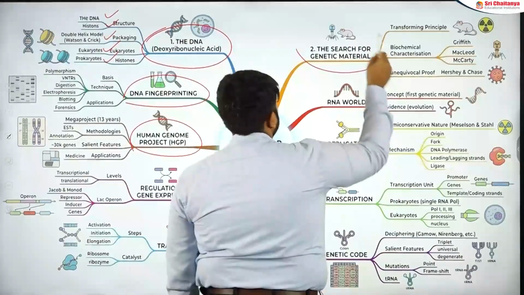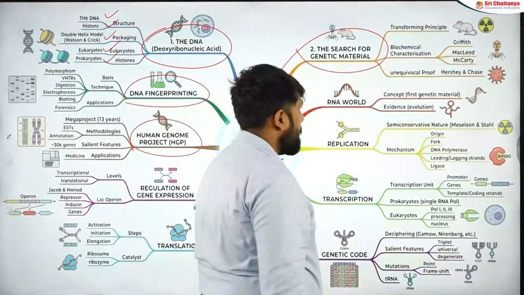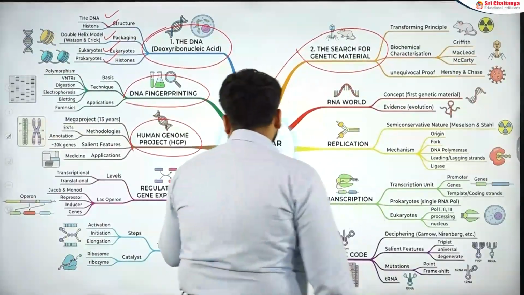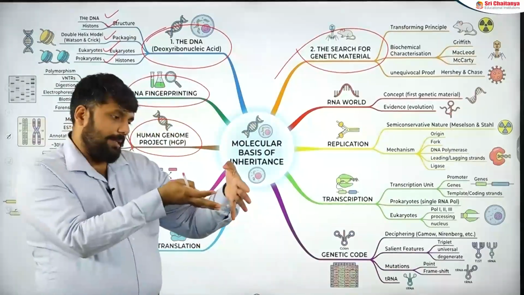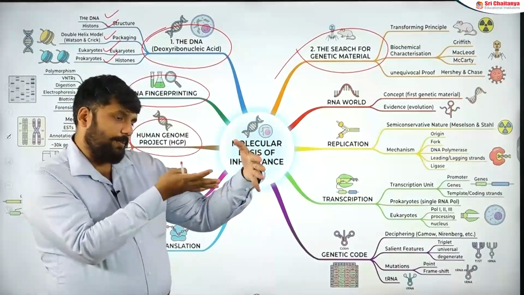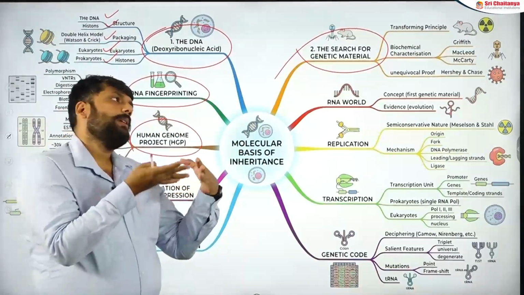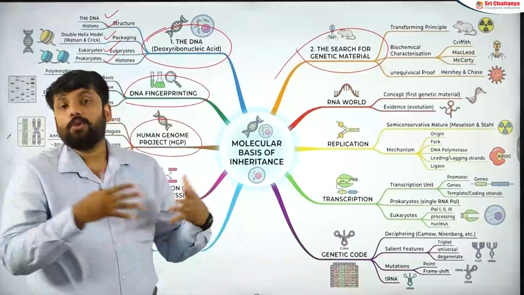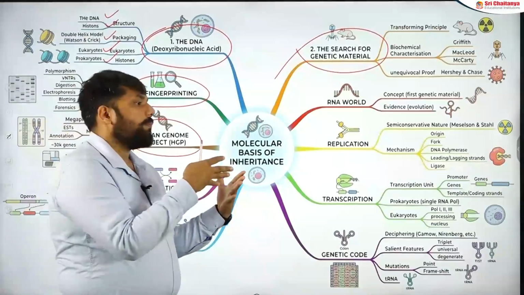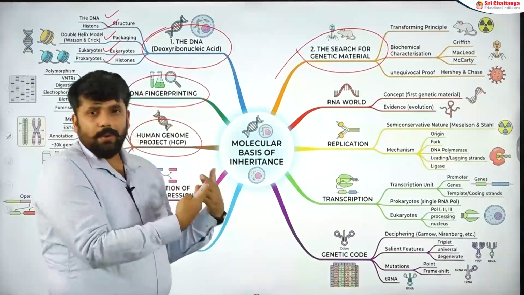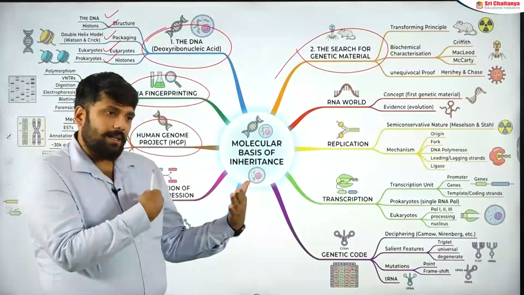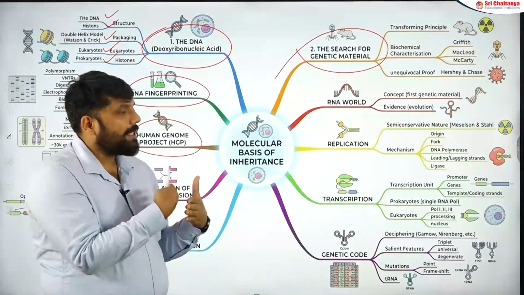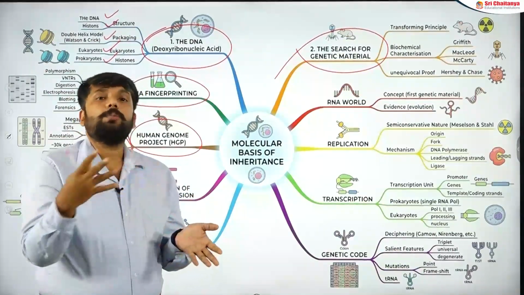The next part of the chapter will take you to the search for genetic material. In the search for genetic material, the NCERT part starts with what our expectations are of genetic material, what it should be and what it should not be. They discuss a bit about what DNA is, what RNA is, the difference between DNA and RNA, and at the same time how DNA came to be a genetic material.